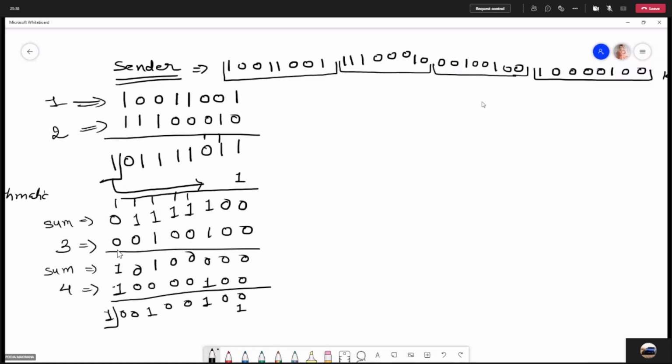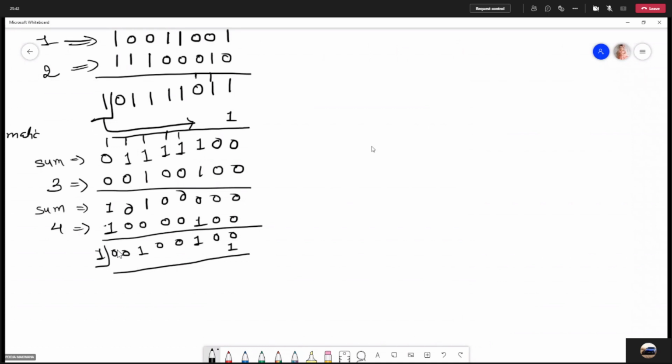Right, so now you have to add this carry. So I'm writing 1 0 1 0 0 1 0 and 0. This carry is added over here. Right, so this is the sum.